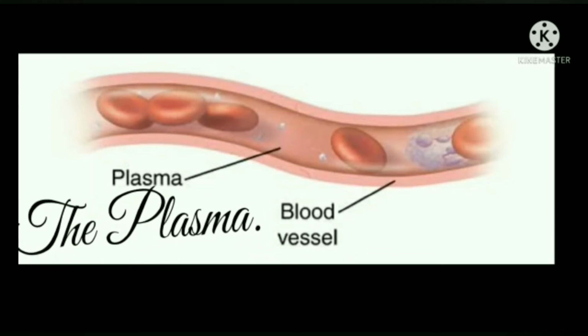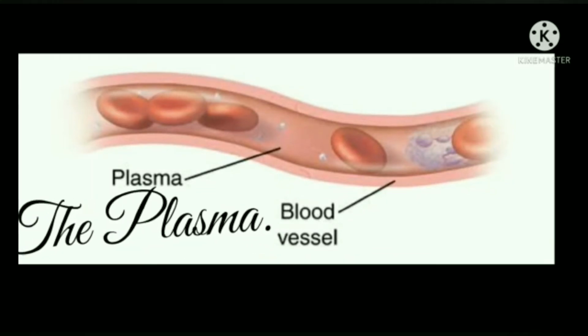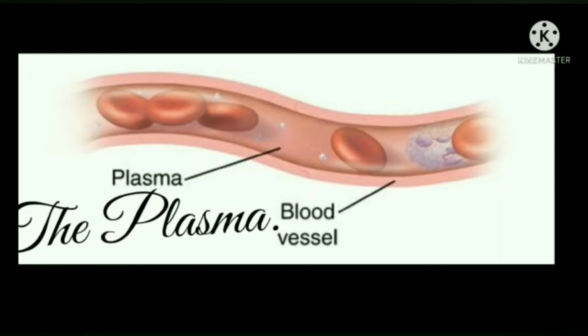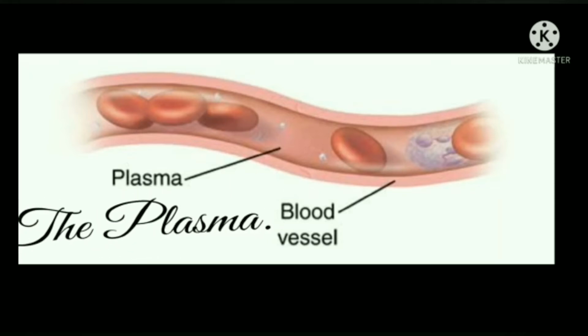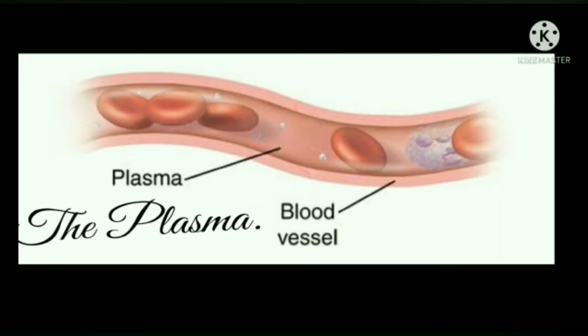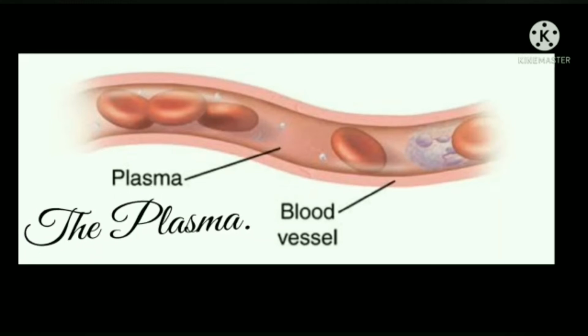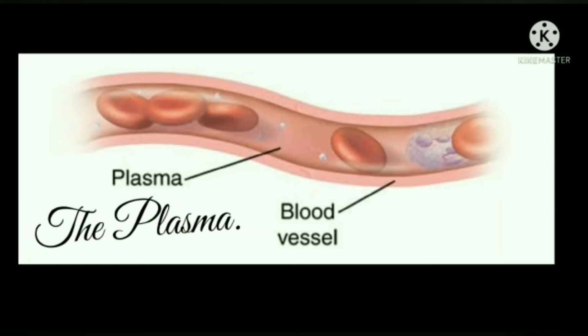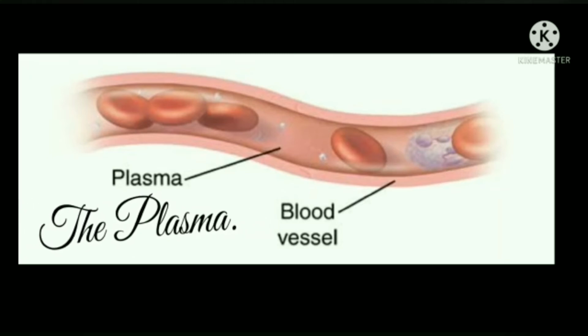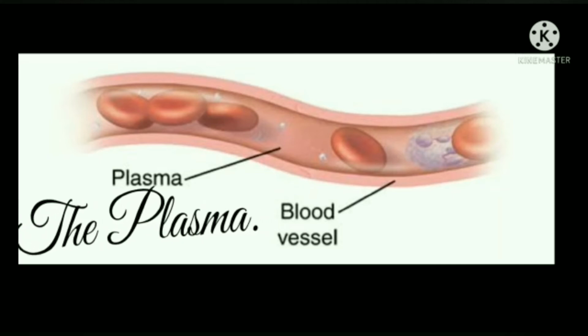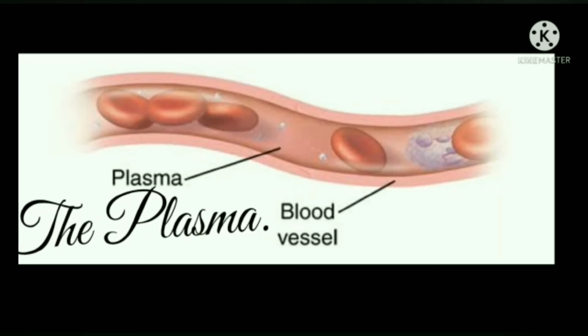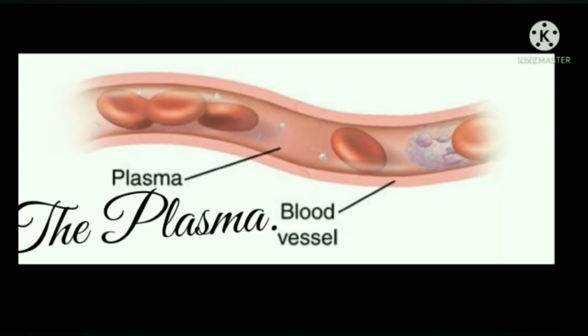Plasma is a straw-colored, aqueous, slightly alkaline fluid part of the blood. It forms about 55 to 60% of the blood volume. Plasma contains water 90 to 92%, inorganic salts 1 to 2%, and organic compounds 7 to 8%. The inorganic salts present in plasma are chlorides, carbonates, bicarbonates, sulfates, and phosphates of sodium, potassium, calcium, and magnesium. The organic compounds present in plasma are plasma proteins and nutrients, urea, uric acid, enzymes, hormones, antibodies, and respiratory gases.